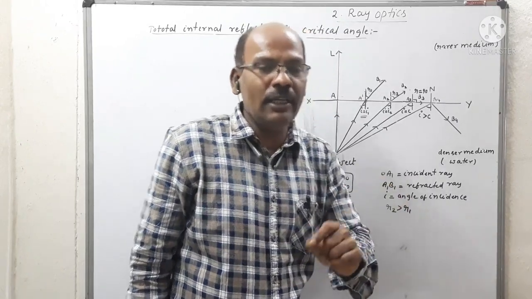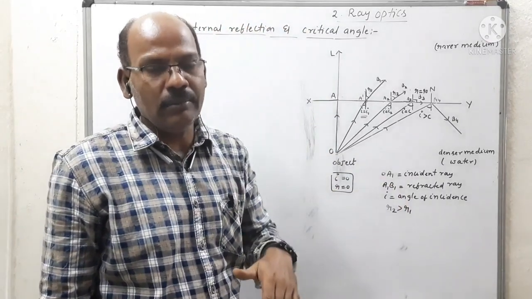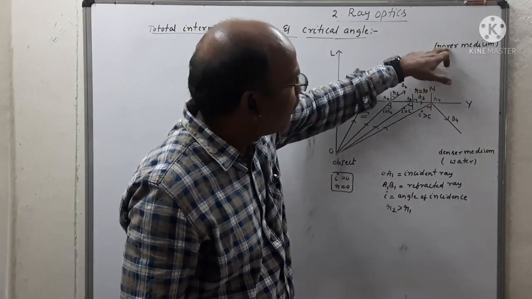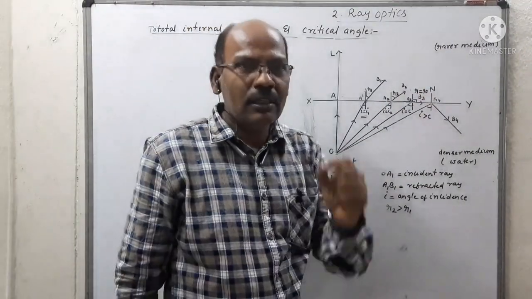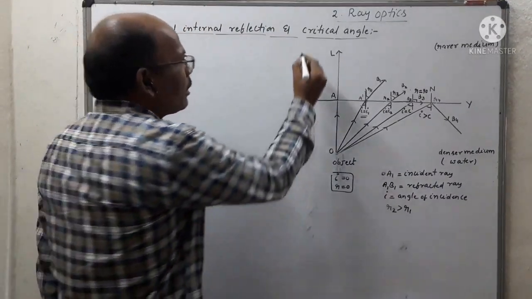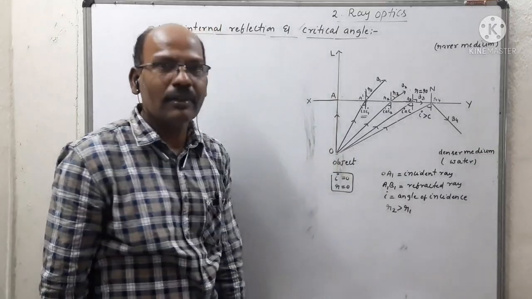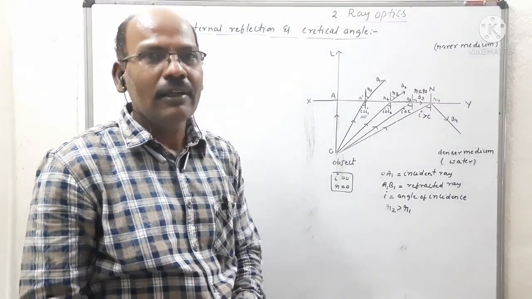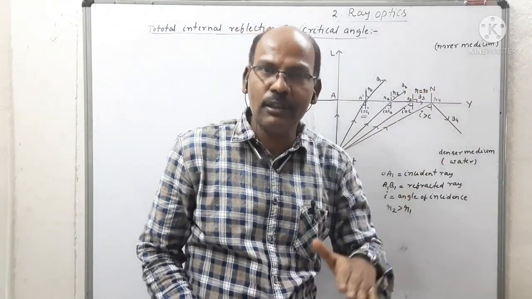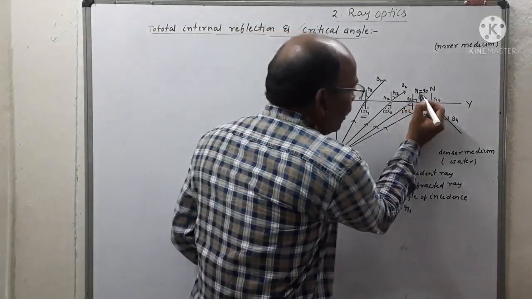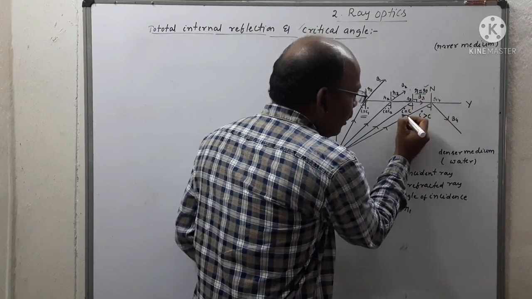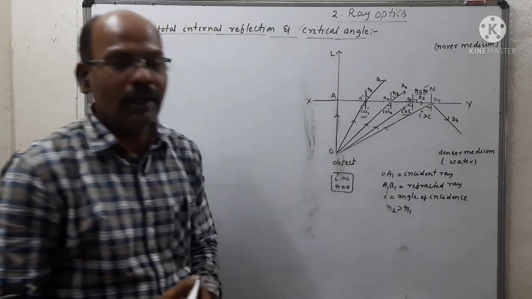So the angle of incidence in the denser medium, for which the angle of refraction in the rarer medium is equal to 90, that angle of incidence in the denser medium is called critical angle. So what is critical angle? When the light travels from denser to rarer, the angle of incidence in the denser medium for which the angle of refraction is equal to 90, that angle of incidence is called critical angle.